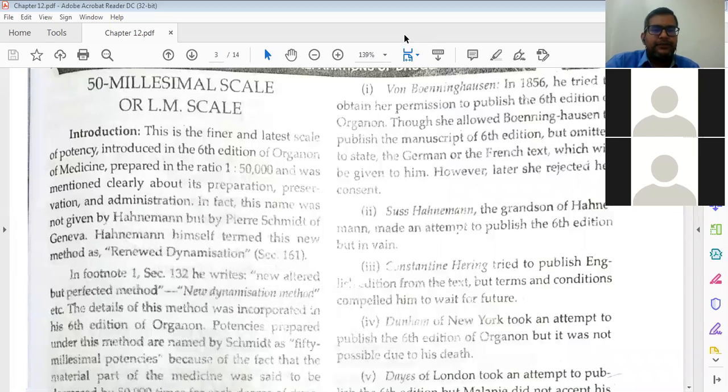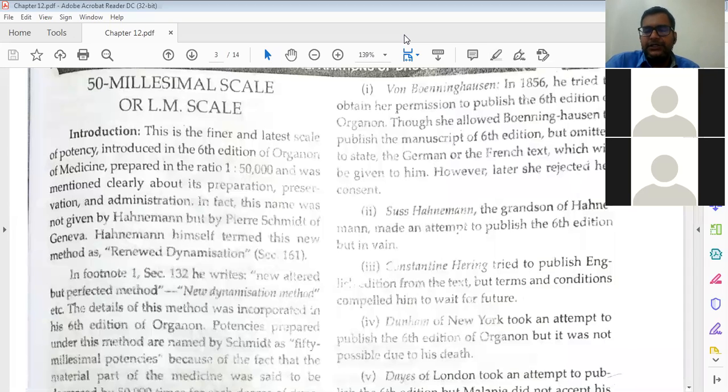Next, this is the finer and latest scale of potentization, introduced in the 6th edition of Organon of Medicine. It is prepared in the ratio 1:50,000, and it was introduced in the 6th edition of Organon.